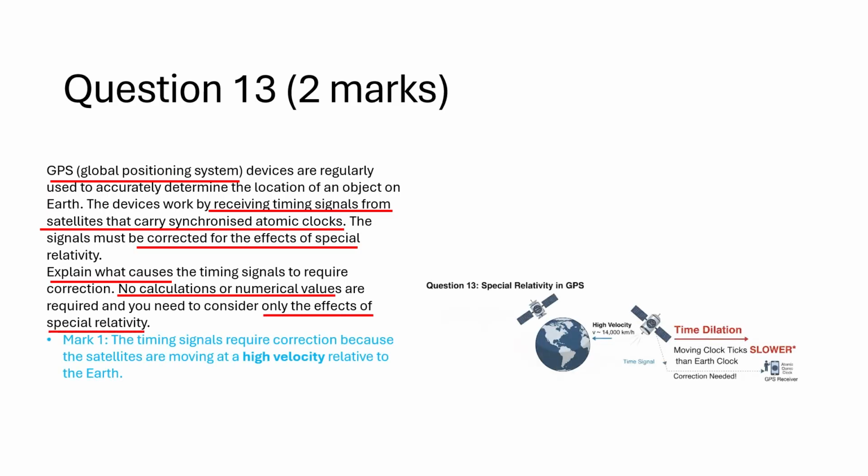The timing signals require correction because the satellites are moving at a high velocity relative to the Earth. This causes time dilation, making the satellite clocks run slower than clocks on the ground.